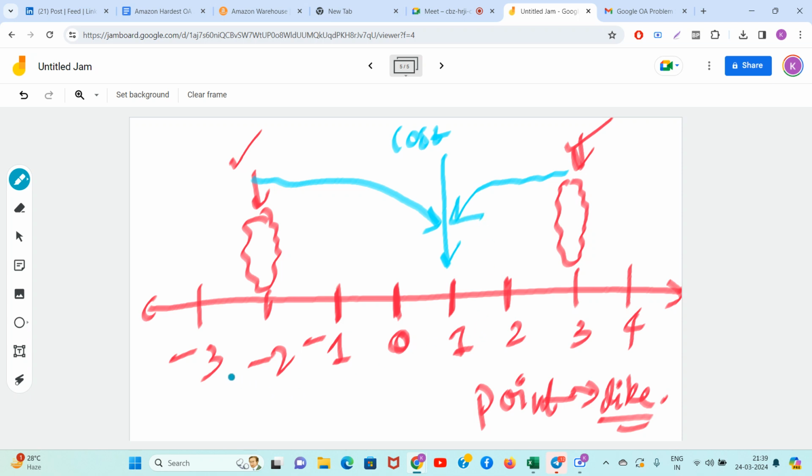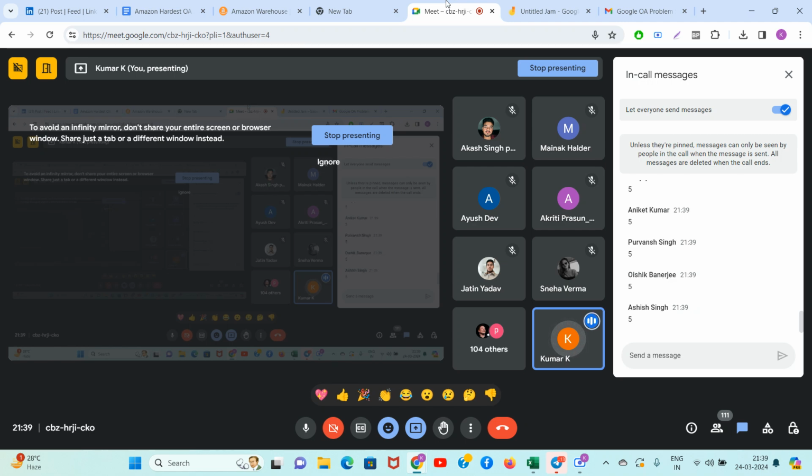From -2 to 1, how much distance will it take? 1 rupee, 2 rupees, 3 rupees. 3 rupees to bring this item to point number 1, and 2 rupees from 3 to 1 to bring this item there. So what is the total cost? Total cost is 5. Now I'm going to discuss many different examples. Are you ready to answer very quickly whenever I show you an example? Write the answer in the chat.